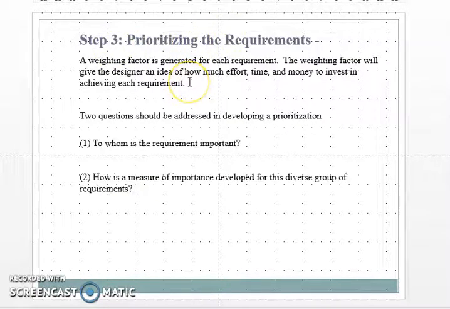After that, you have to prioritize the requirements. For each requirement, you have to give a weight. The weighting factor will be given by the designer to know how much effort, time and money is required to invest to fulfill or satisfy the customer's needs. Two questions should be asked in developing prioritization: to whom is the requirement important, and how is a measure of importance developed for the diverse group of requirements. Those things you have to identify.